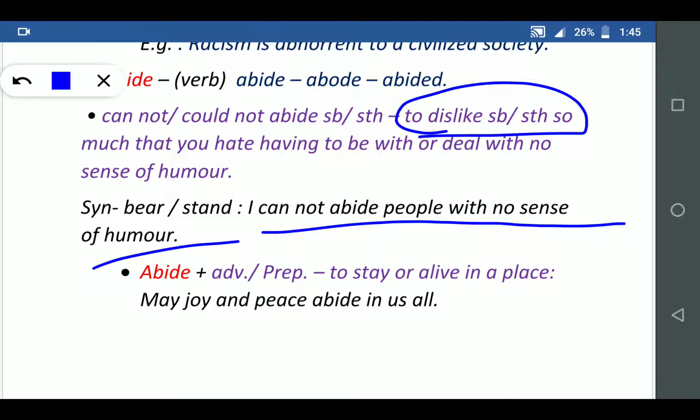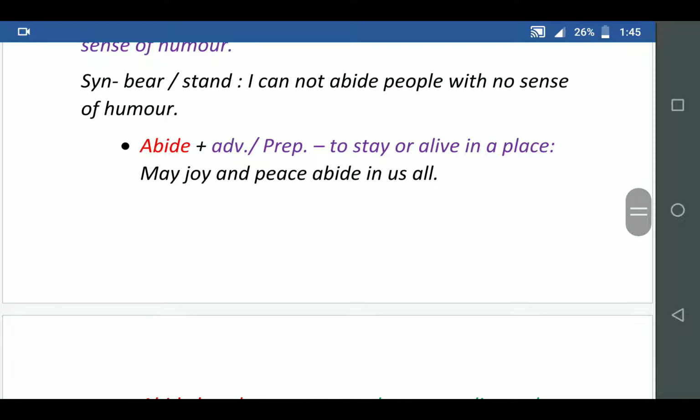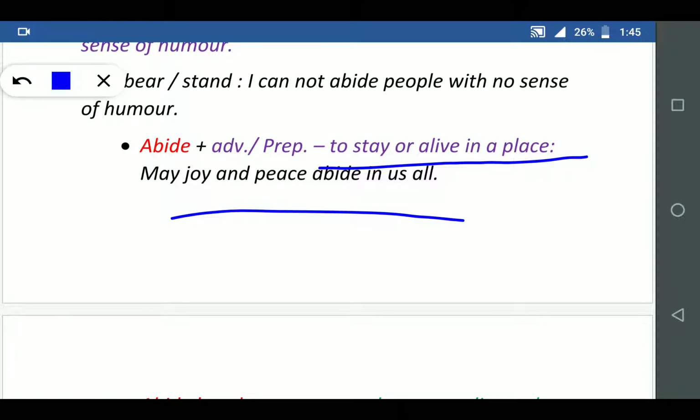We'll proceed to the next word, abide plus adverb or preposition. Abide means to stay or live in a place. Example: May joy and peace abide in us.